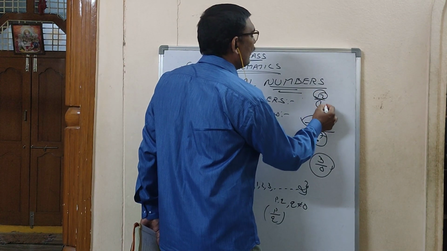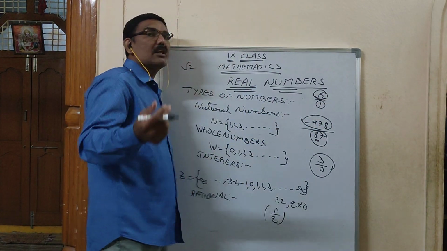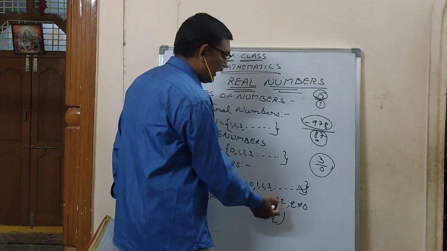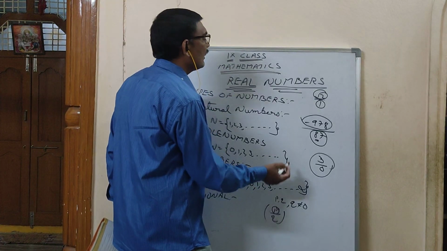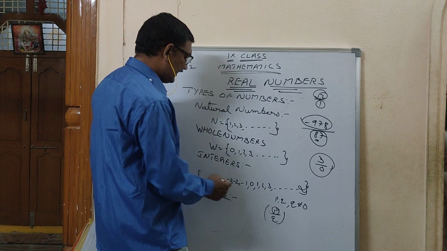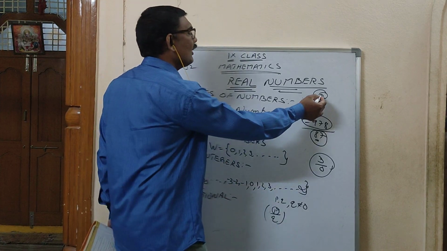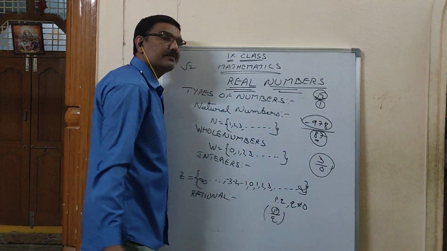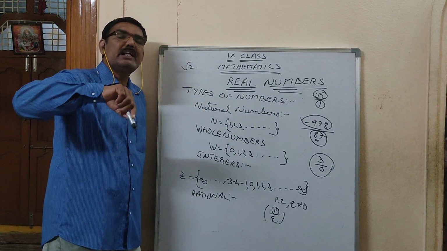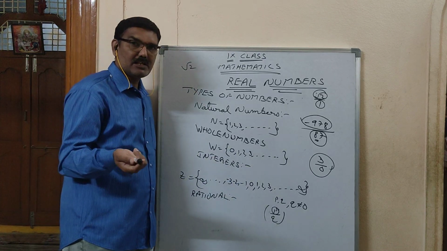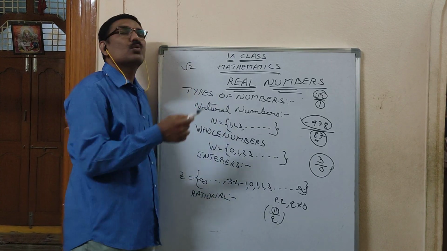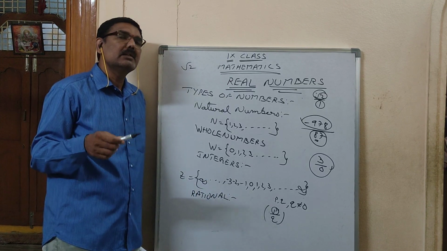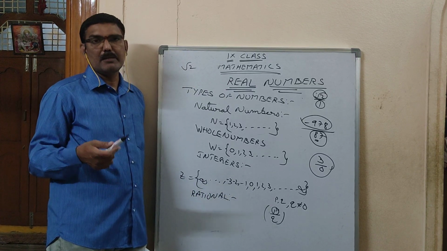I wrote it in the form of P by Q. It is a rational number. You will argue, but in the rational number definition, what I said is that P should be an integer. In the set of integers, can you see root 2 here? No. The numerator is not an integer. If the numerator is not an integer, it is not a rational number. So root 2 is not a rational number. What is that? It is an irrational number.